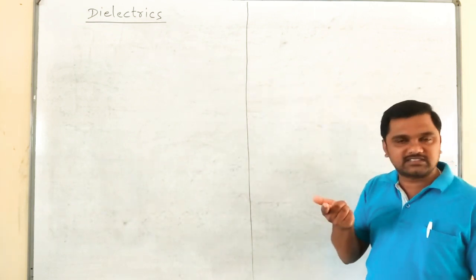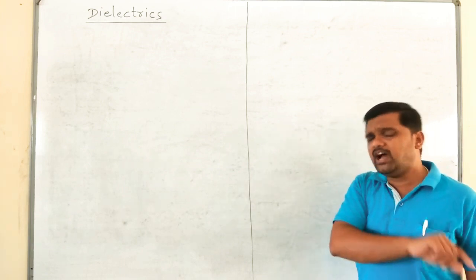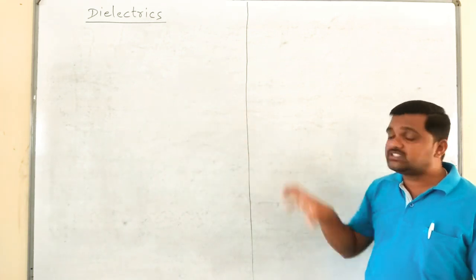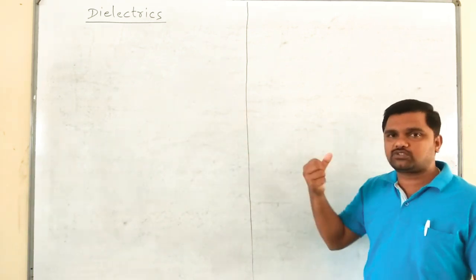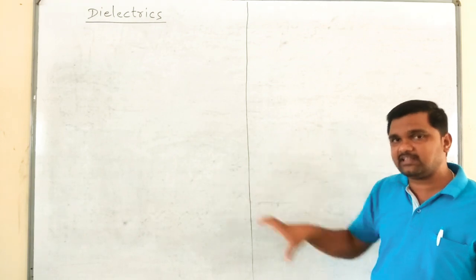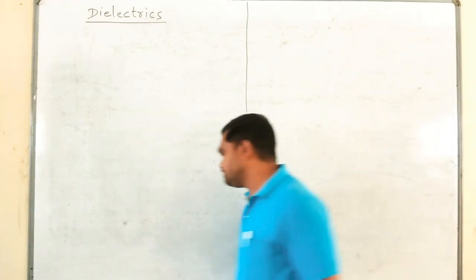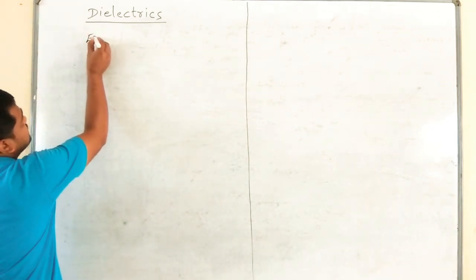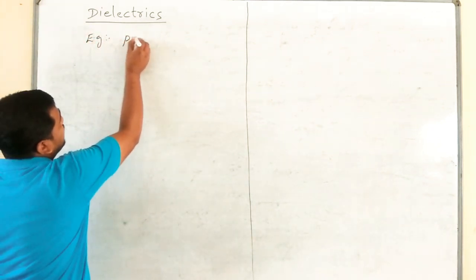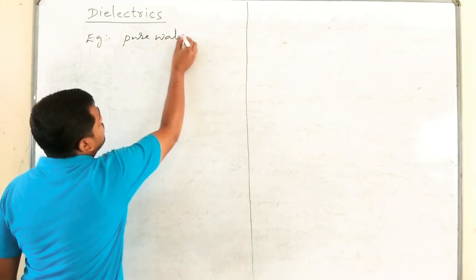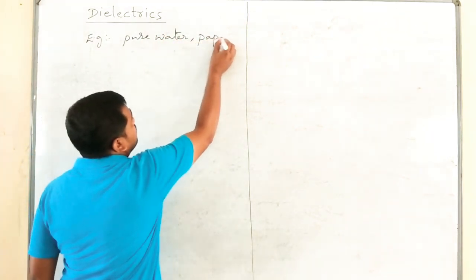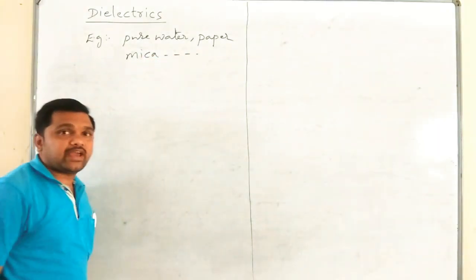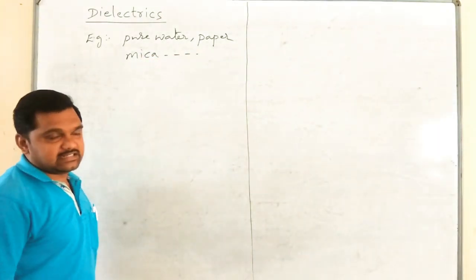How is a dielectric substance different from an insulator substance? These are insulators which allow the electrical effects to pass through them without actually conducting the electric charges. Examples for dielectrics are pure water, paper, mica, and so on. These are a few examples for dielectrics.